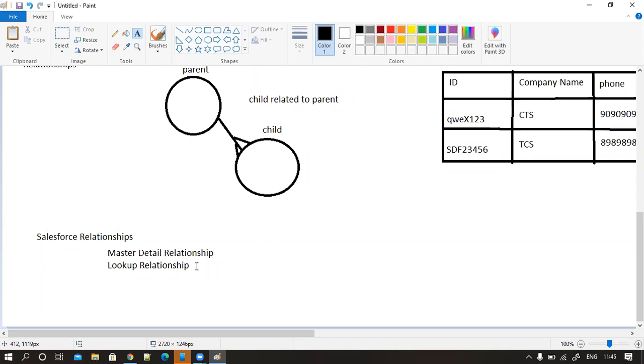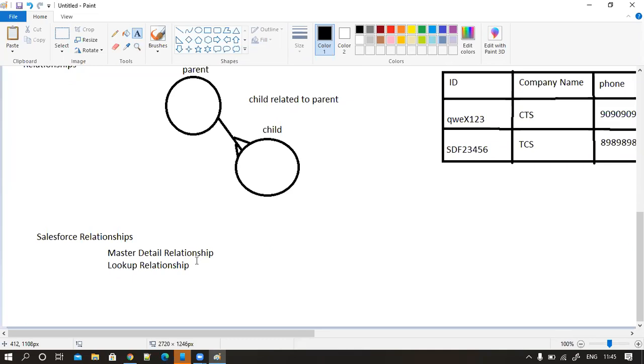Relationship is nothing but what? It's a bonding between people, or bonding between the objects, right? So if I want to go with the strongest bonding with an object, I can definitely choose a master detail relationship. If I want to go with a weakly bonded kind of relationship, then definitely I'll go with a lookup relationship. Clear? Any doubts?